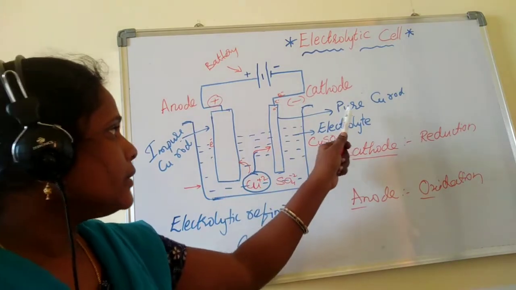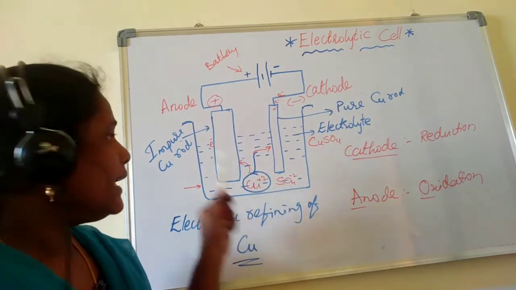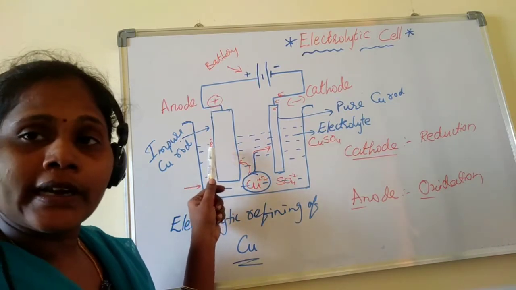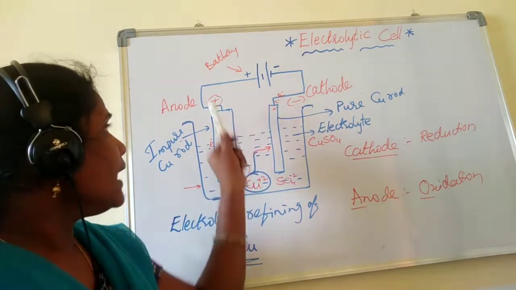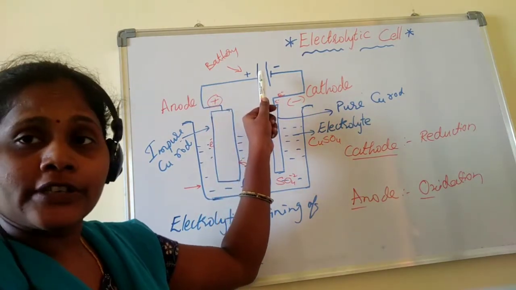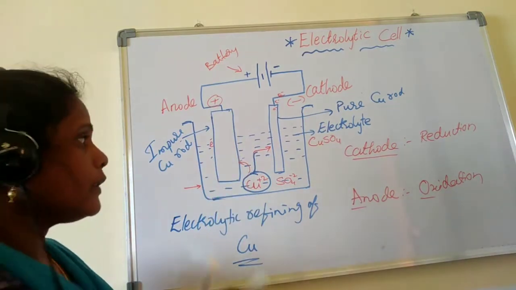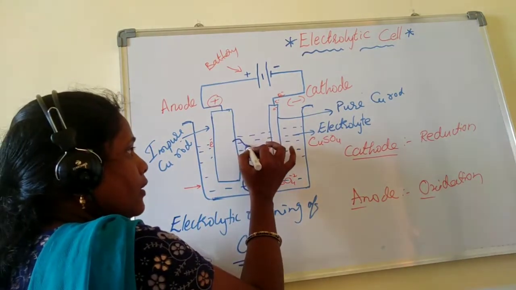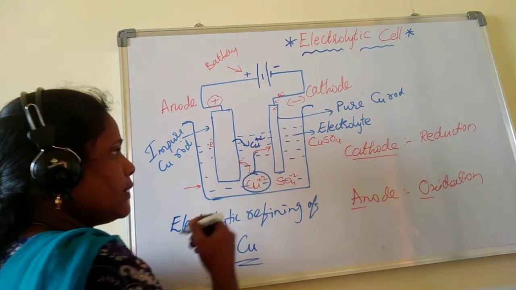How? For example, you see here, this electrolytic solution is copper I am taking. Even this impure copper contains copper, Cu atoms, right? And due to the connection to the positive terminal of the battery, they also leave as copper 2+ ions, right?